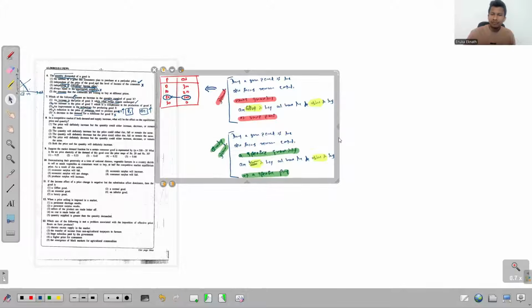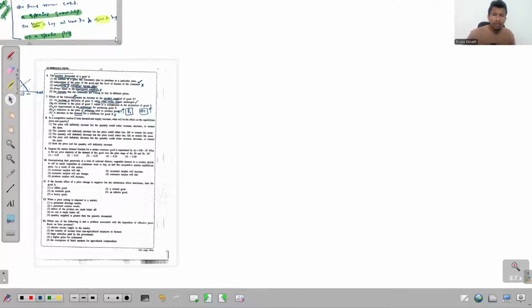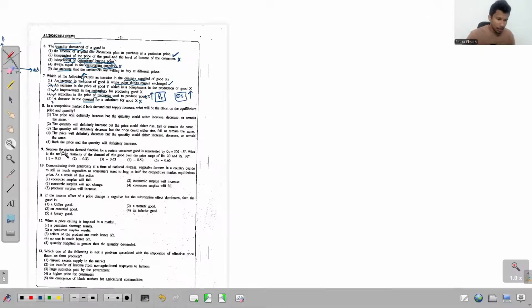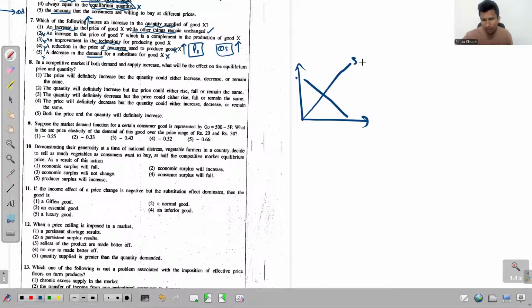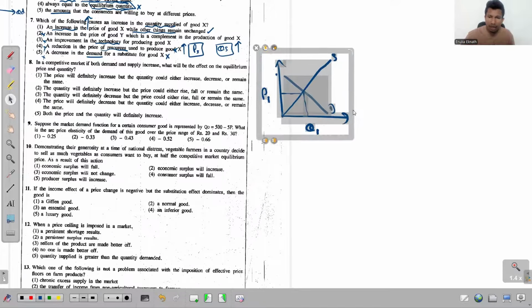So according to the question, both demand and supply increase. If so, what could happen? So let me first draw the initial diagrams. So this is the initial demand and this is the initial supply. So we have the demand and supply. Based on this demand and supply, let's recognize this to be the equilibrium price and this to be the equilibrium quantity. Okay, now let's see how this could change. I mean both demand and supply.